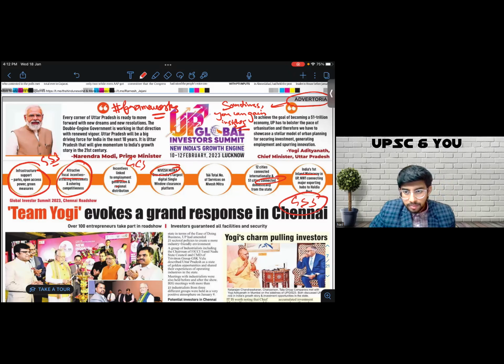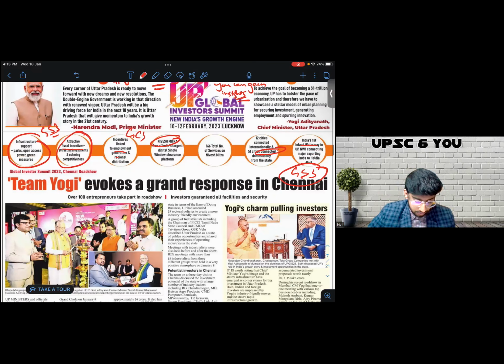So the point I'm trying to make at this juncture is fairly simple. You don't need to remember a lot of stuff. As long as you have internalized the syllabus, some of these frameworks become self-explanatory. So that is one good thing to come out of reading the advertorial. If there's a question on investment, I will relate investment with infra support and with fiscal incentives. How? I'm not going to memorize it. The knowledge that frameworks work like a charm is further reaffirmed, so I'll generate ad hoc points based on GS3 pointers. That is what I learned from reading this page.